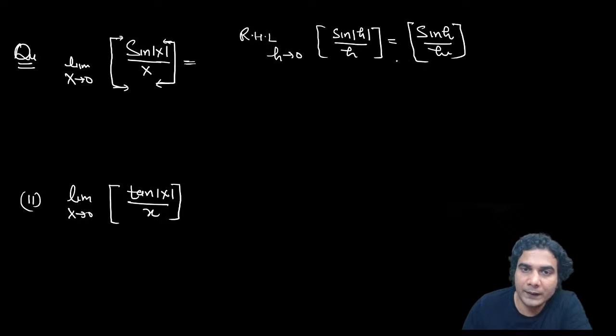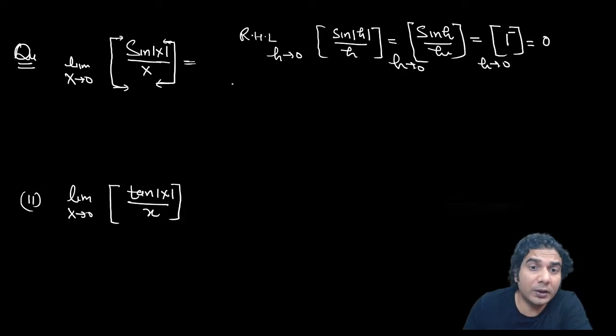Greatest integer. h is approaching 0. Sine of h upon h is 1 minus, so it is going to be 1 minus, h is approaching 0, and this limit is going to be 0. I hope it is clear. Now let's see the left hand limit.